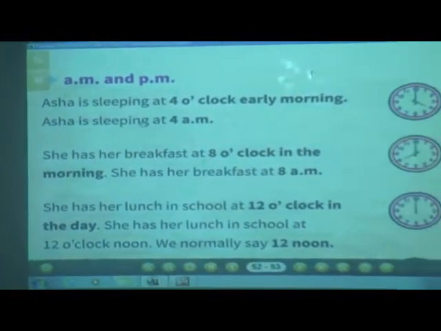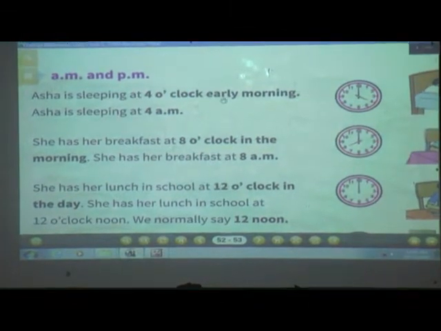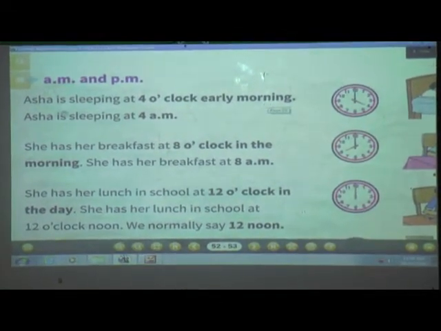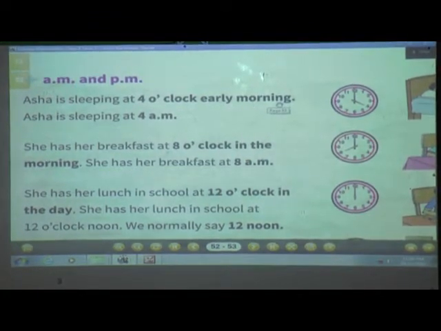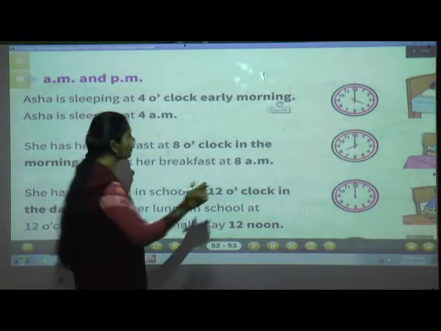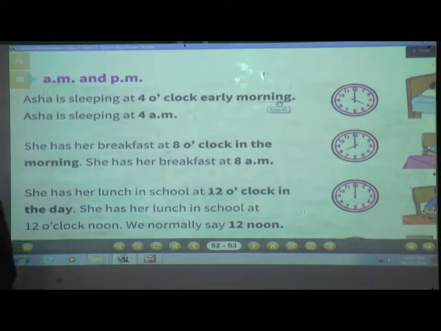Look at the board. See here, Asha is sleeping at 4 o'clock early morning. Now here you have to focus on the word morning. When is she sleeping?